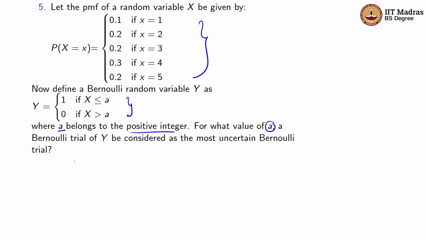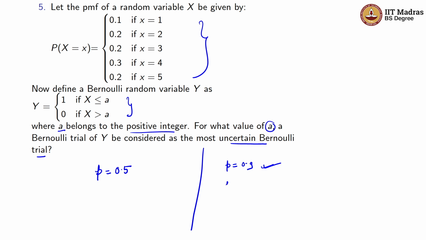Okay, so we know that the most uncertain Bernoulli trial is a trial where the probability of success is 0.5. How is it so? Suppose the value of p for any Bernoulli trial is 0.9. Then we can say that the probability of getting success is very high and the probability of getting failure will be very low.